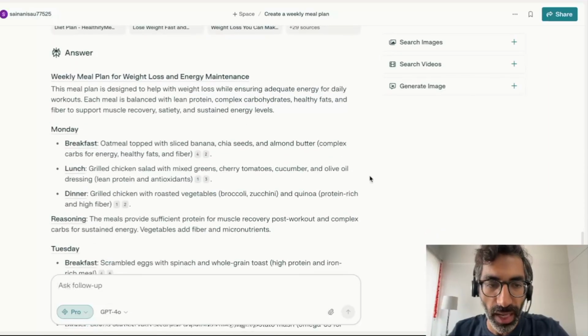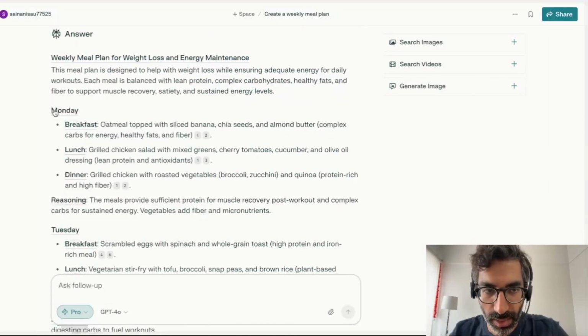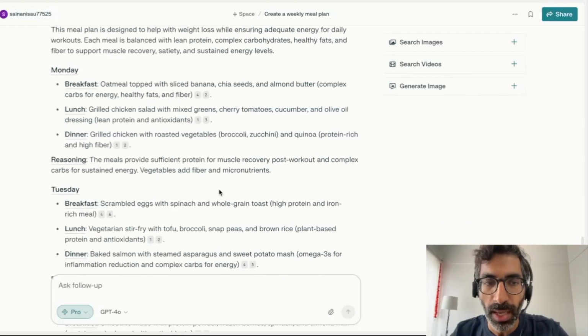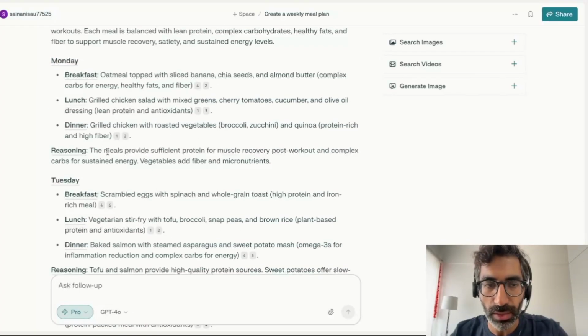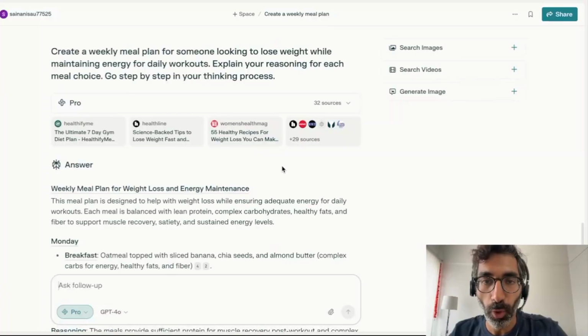So if I look at the response, again there is a weekly plan, so there is Monday, Tuesday, breakfast, lunch, dinner, and so on, and then there's reasoning as well: these kinds of meals provide sufficient protein for muscle recovery post-workout, and complex carbs for sustained energy. Vegetables add fiber and micronutrients. Again, if I go back to my prompt, I said create a weekly meal plan for someone who's looking to lose weight and maintain energy for daily workouts.